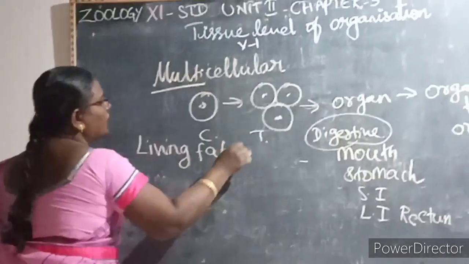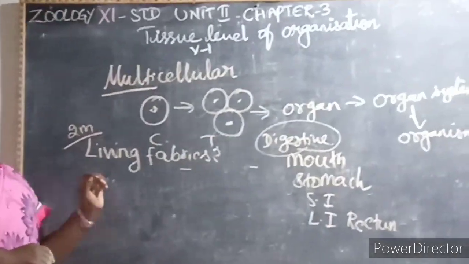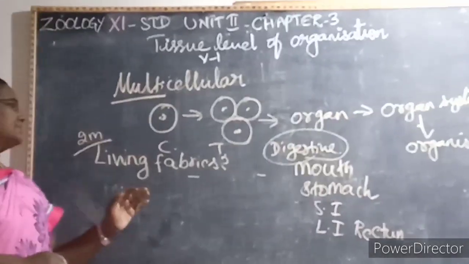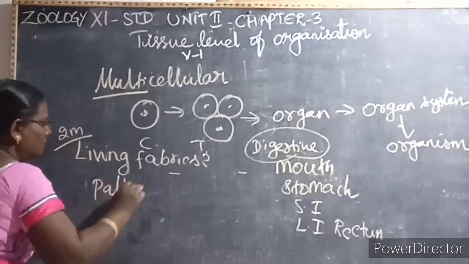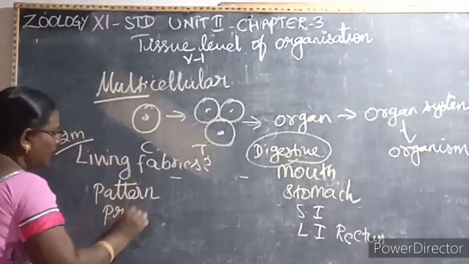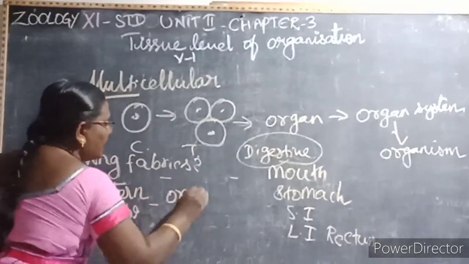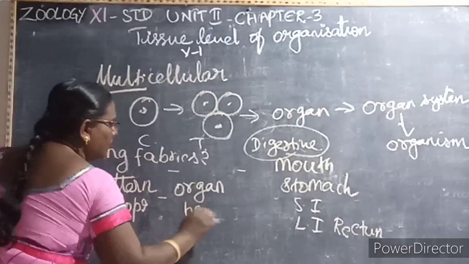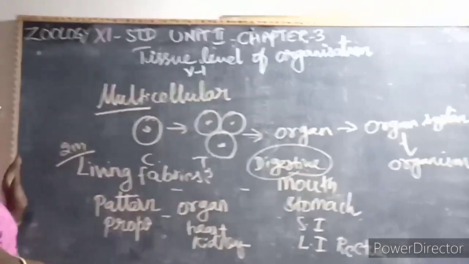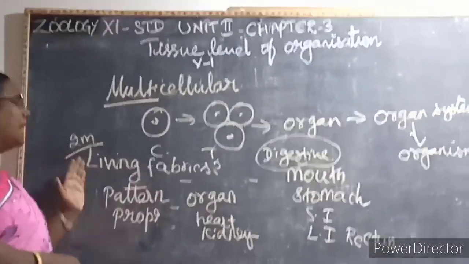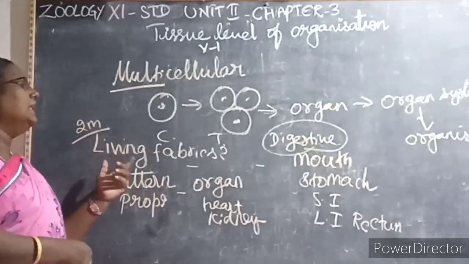Then next we are going to learn about living fabrics. The tissues are called living fabrics. It's a very important 2-mark question. Why are the tissues called living fabrics? Because the tissues are arranged in a specific pattern as well as in proportions to form an organ like the heart, kidney, lungs or any organ. Hence the tissues are called living fabrics.